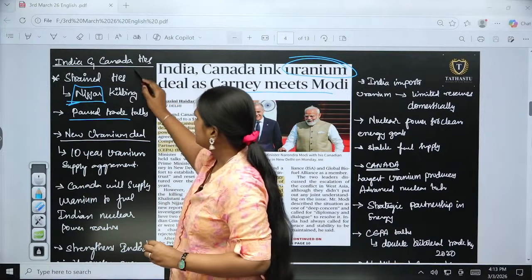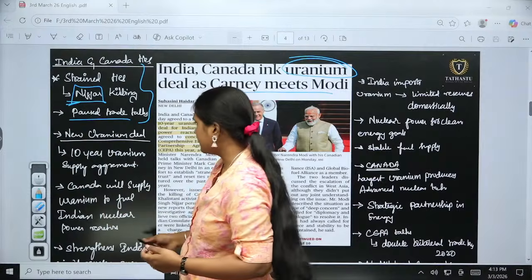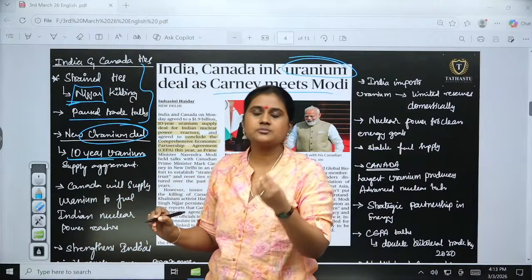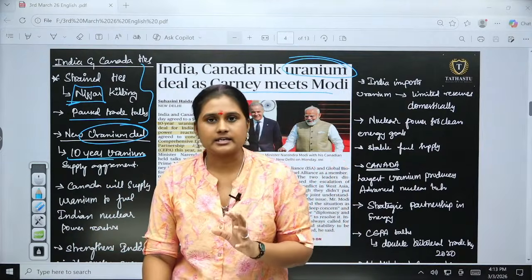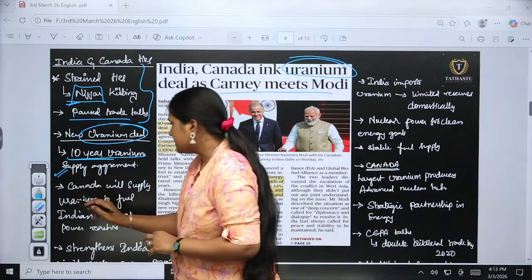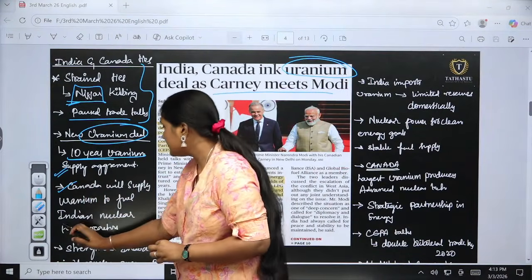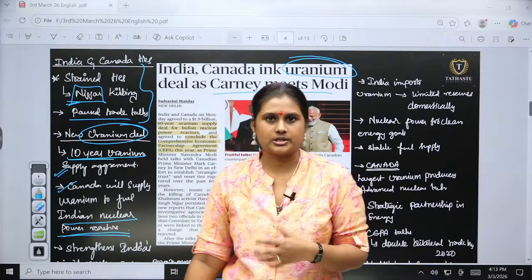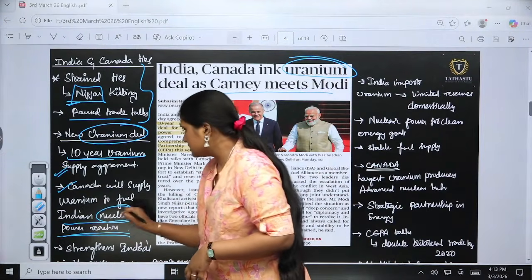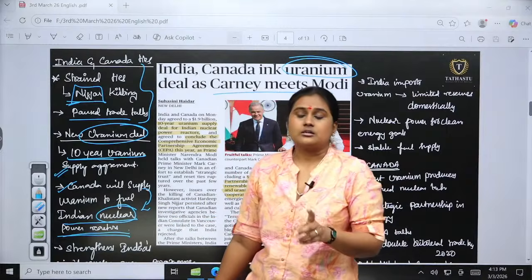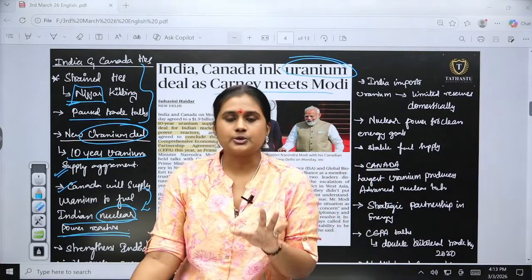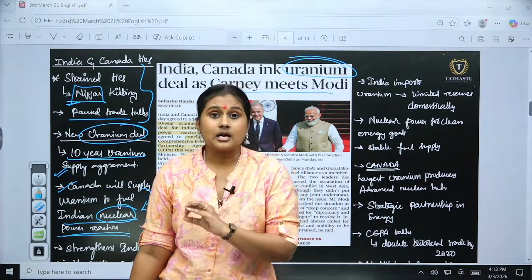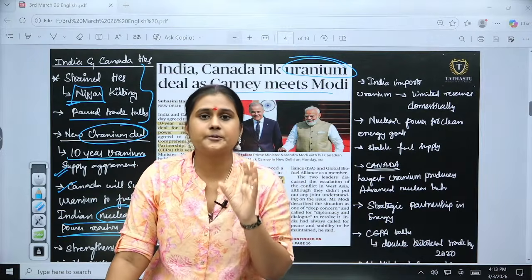So we saw the background, how the India and Canada ties were. Now, the uranium deal will be for 10 years. For 10 years, uranium supply is going to be given by Canada to India. There is a supply agreement, and Canada will supply uranium to fuel Indian nuclear power reactors. We are focusing on the civilian purpose of nuclear power. This uranium will be used in India's nuclear power for civilian purposes.